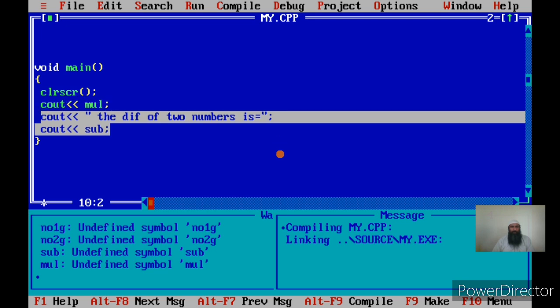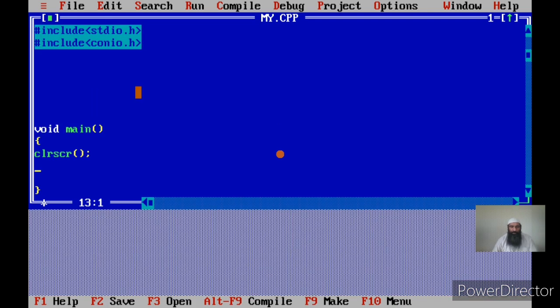Okay, now let me declare say another variable of type character, say, okay, we call this as I.